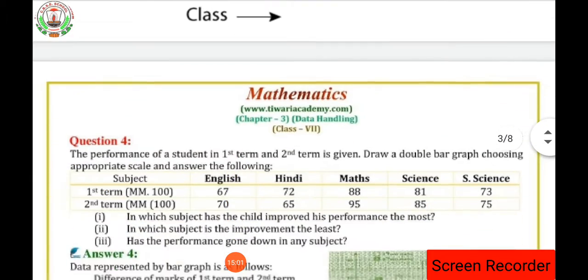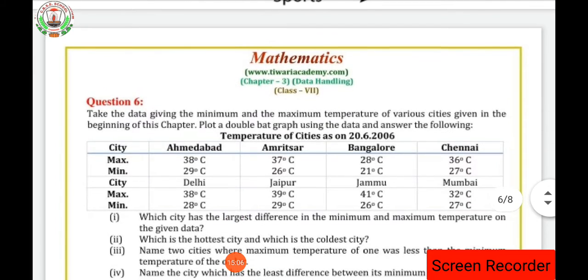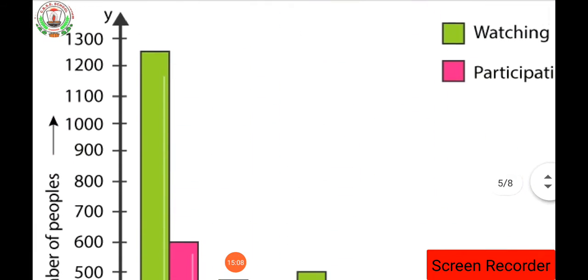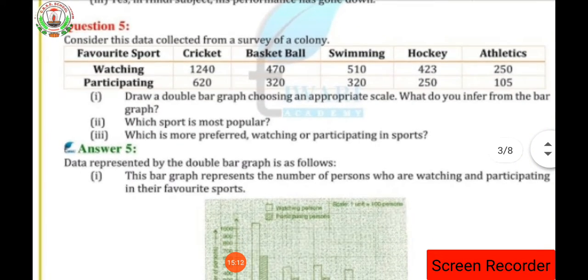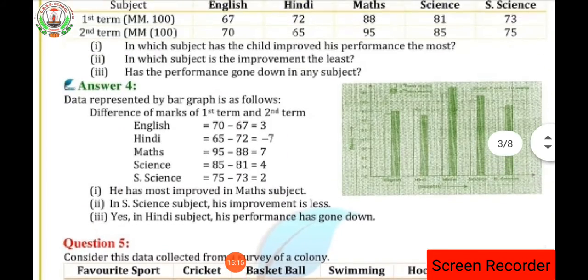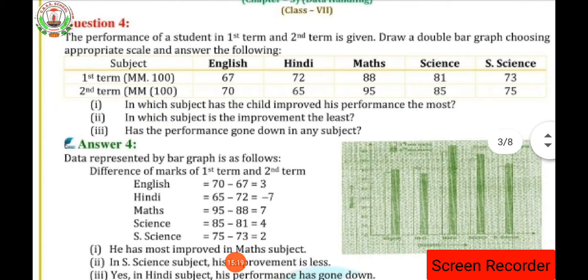Now the next question we are going to see is question number, which question number? Question number 6. So here, this is question number 4. We had already seen question number 5. Okay, now look, the performance of a student in the first and second term is given. Draw a double bar graph choosing an appropriate scale and answer the following.